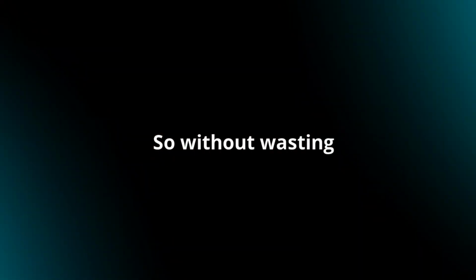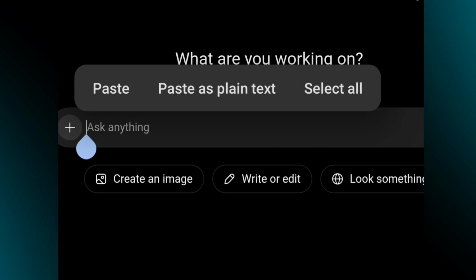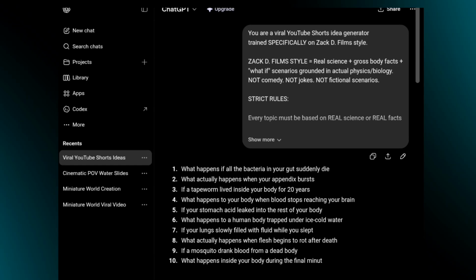So without wasting any time, let's get started. To make videos like these, first open ChatGPT and paste this master prompt right here. And don't worry, you'll find the master prompt in the description below. Now hit run, and ChatGPT will generate 10 different video ideas for you. From there, just pick the one you like the most.